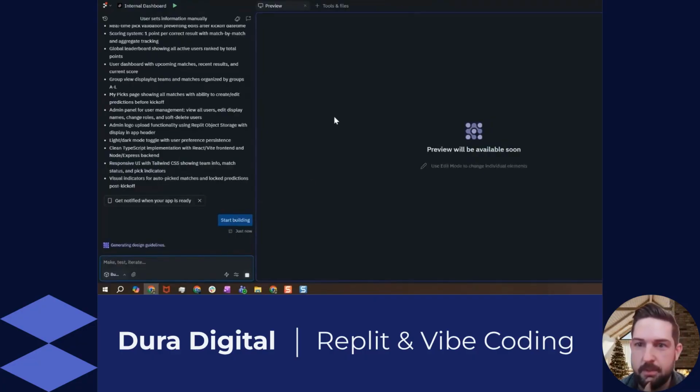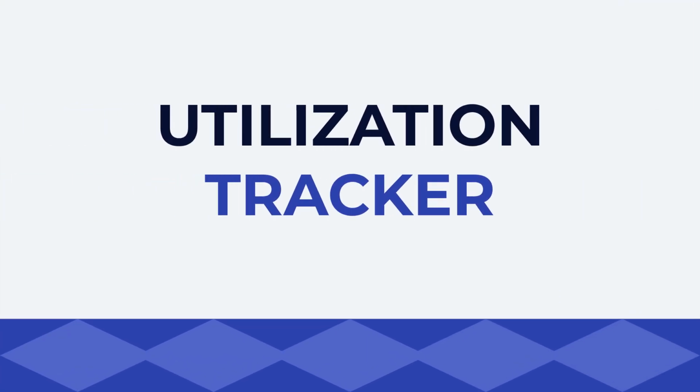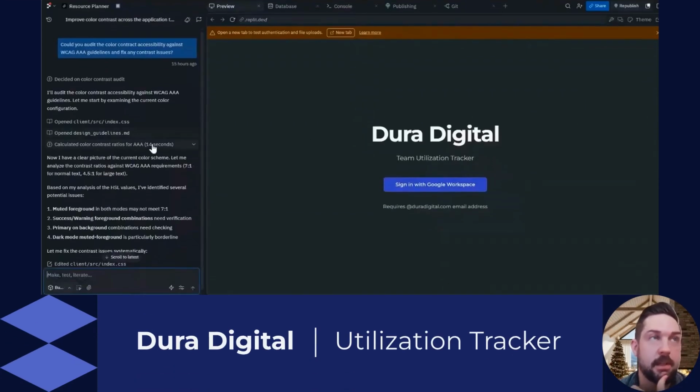I'm going to jump over to another application while this continues, just to walk through a little bit more of the Replit interface. One of the other apps that we've been working and iterating on is a utilization tracker for Dura Digital. One of the things that is interesting about Replit, and it opened my eyes about the pattern, is that it has specific agents created for specific roles on a team. It has developer agents, it has an architect agent, and it has a QA agent that goes through and tests the application.